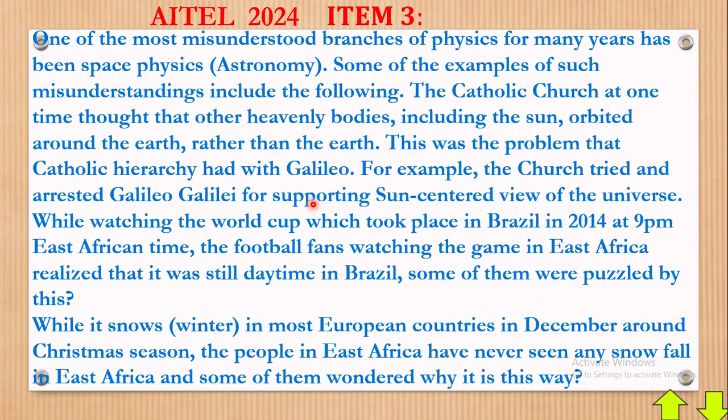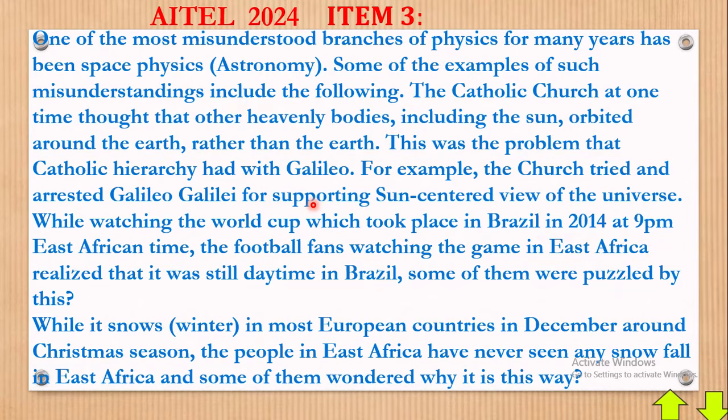By the way, if you didn't know, back in the early 1900s, of course we're in the 2000s now, the Catholic Church was the strongest. Strength in terms of money: they had money to sponsor activities like science experiments and carrying out different things. So they took it that the sun moved around the earth. When Galileo came up with observations contrary to the Catholic Church, it was going to be a big shame, of course.